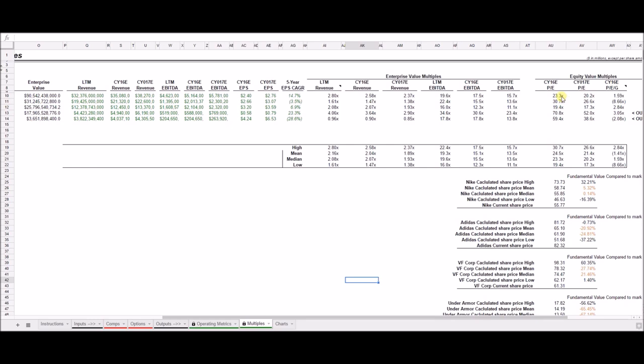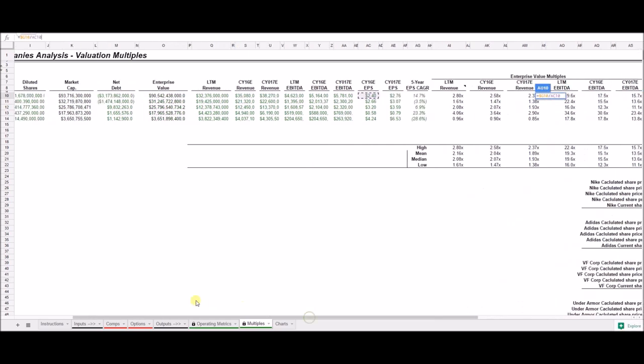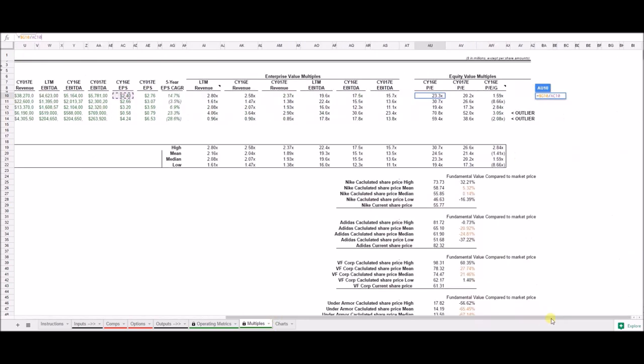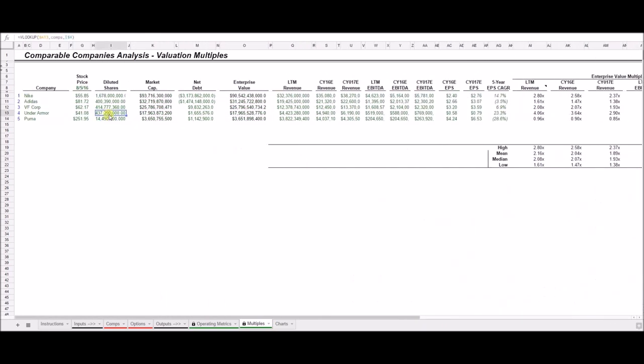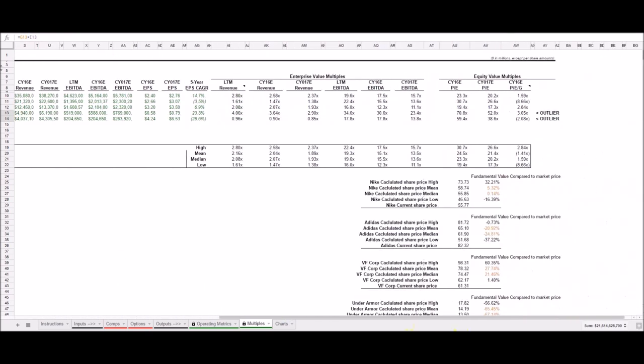For the equity value multiples, we divide the earnings per share estimates by the current stock price. If you look all the way to boxes AY13 and AY14, you can see that we have the word outlier there. That's there because Under Armour and Puma are much smaller than Nike, Adidas, and VF Corp. We have them as outliers because they're so small. Their numbers can jump around with much higher percentages but move a much smaller amount, which can affect the equity value multiples, making the averages below not as accurate.